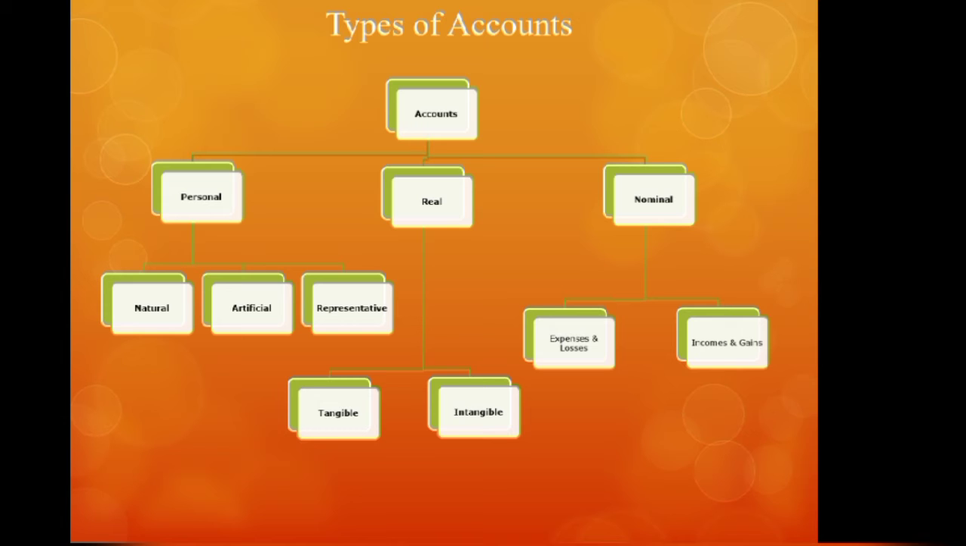So based on that, the accounts can be of three types: personal accounts, real accounts and nominal accounts. Now personal accounts are the accounts related to persons. Real accounts are the accounts related to the properties and assets of the business, and nominal accounts are the accounts which are related to the expenses and losses, incomes and gains of the business. Again, personal accounts can be classified into three categories: natural personal account, artificial personal account and representative personal account.